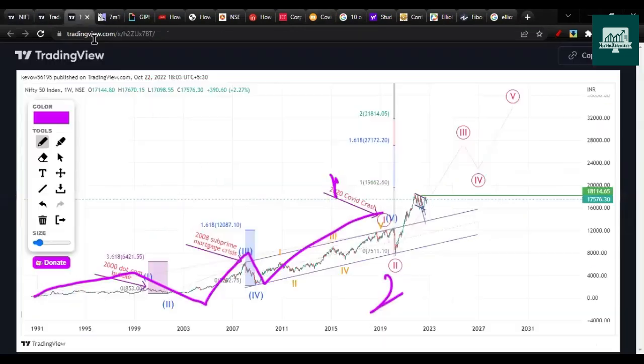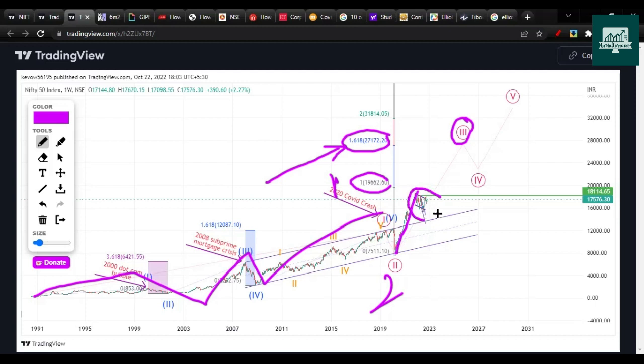So here when you see that wave 1 and 2 finished here and 3 is in progress, which is expected to go minimum 1.61 Fibonacci. Usually the target is 100% minimum, but most of the time, or you could say there is a high probability, that it will go towards 1.61 Fibonacci. As you can see here, there is a sharp rally and then the consolidation.